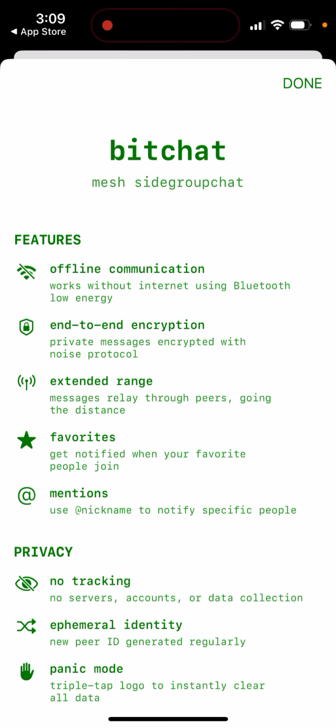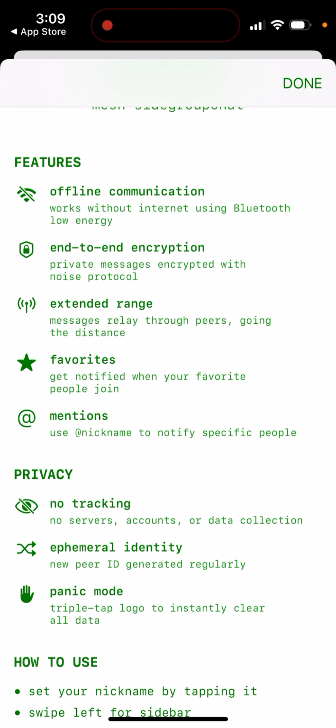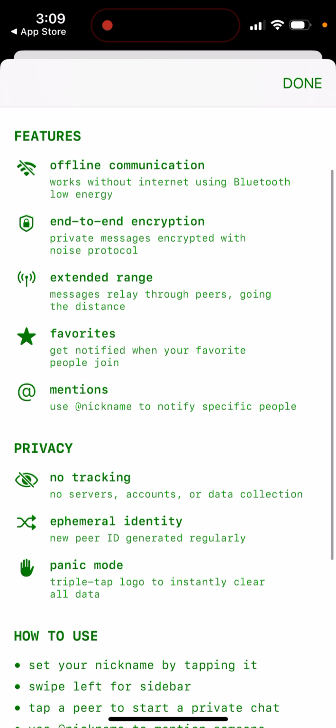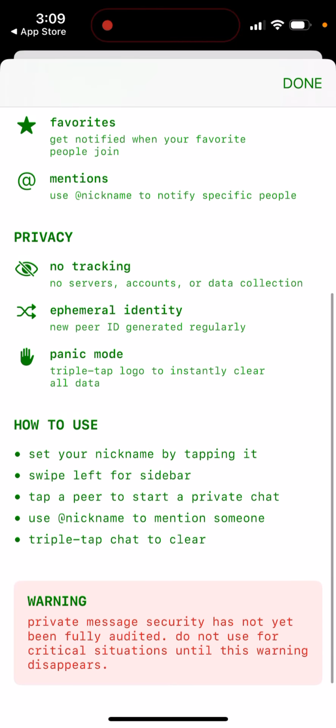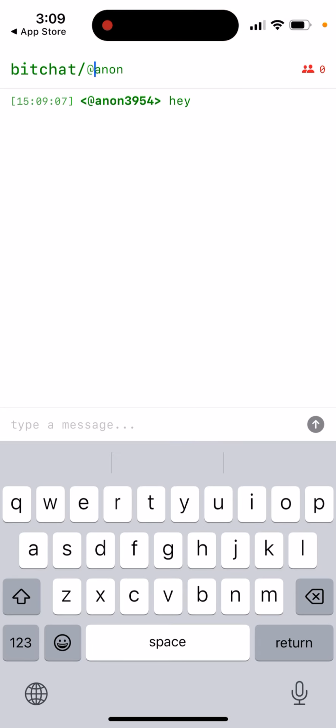So you need to be where there are people. End-to-end encryption, Noise protocol, messages relay through peers, going the distance, get notified when your favorite people join, use nickname to notify specific people, no tracking, no new peer ID generated regularly, set your nickname by tapping it, swipe left for sidebar, tap a peer to start a private chat, use nickname to mention someone, triple tap chat to clear. So, can I then just change my username?